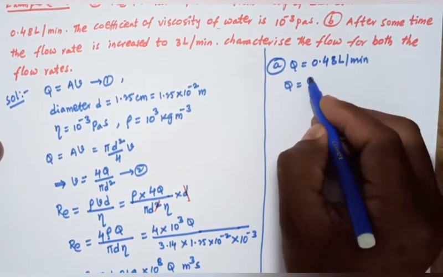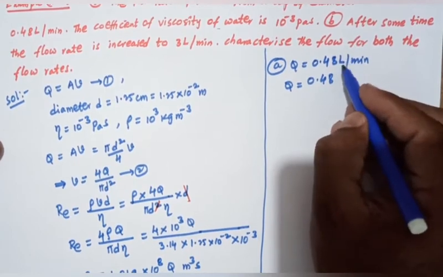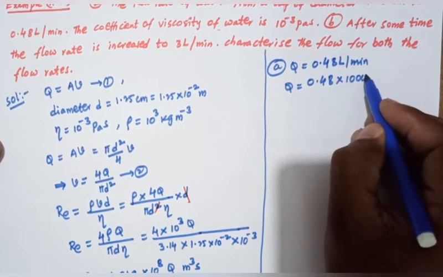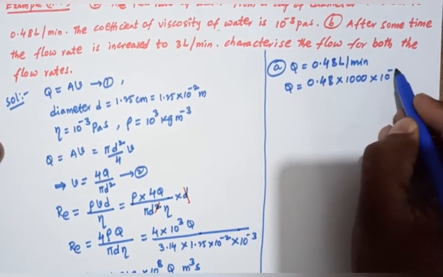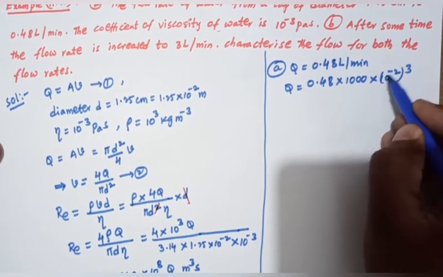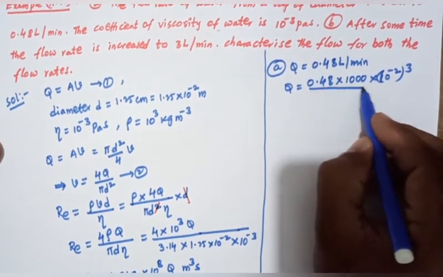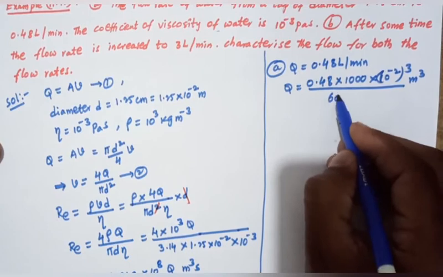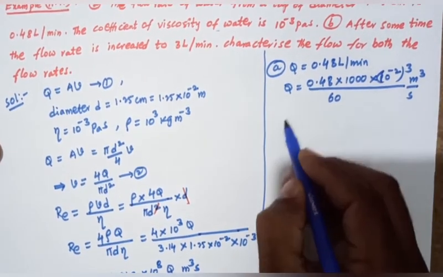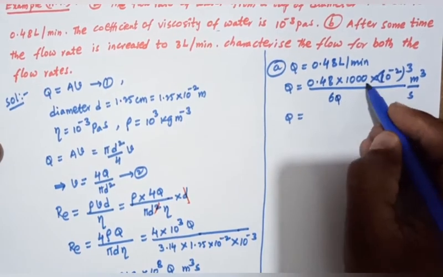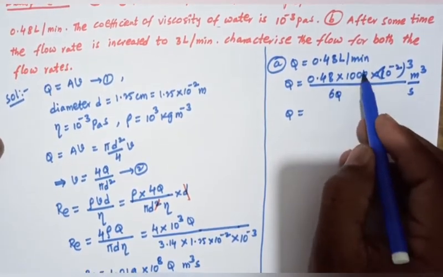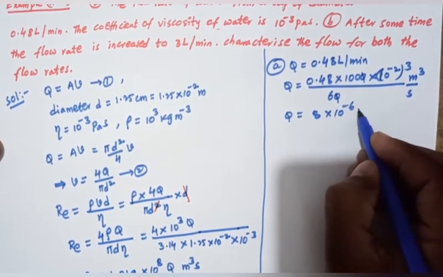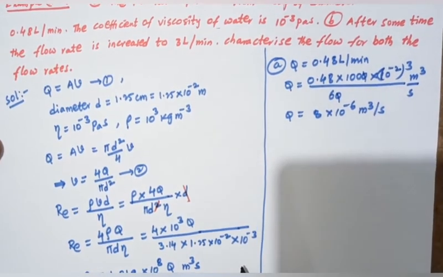Q equals 0.48. One liter equals 1000 centimeter cube, and 1 centimeter equals (10^-2) whole cube meter. One minute equals 60 seconds. So Q equals 48 by 6, which equals 8 × 10^-6 meter cube per second.